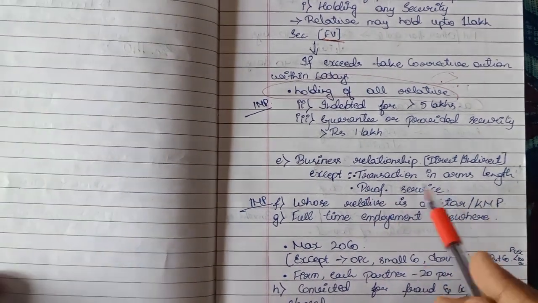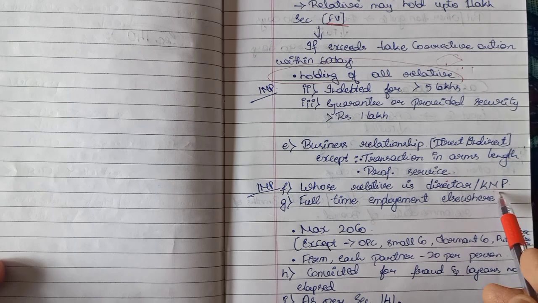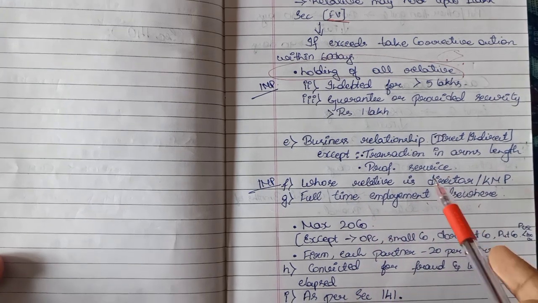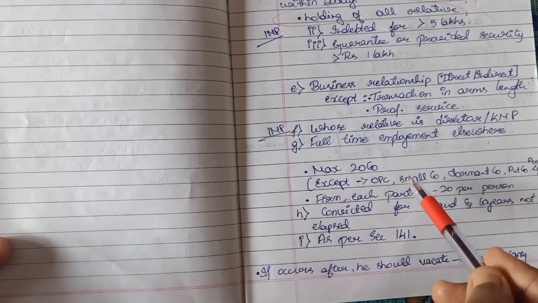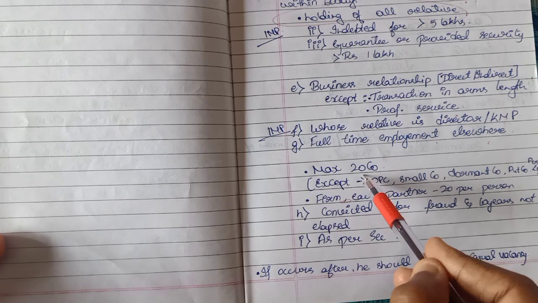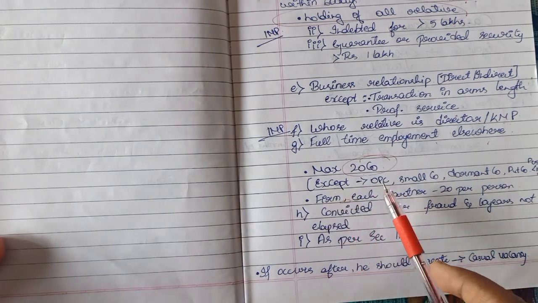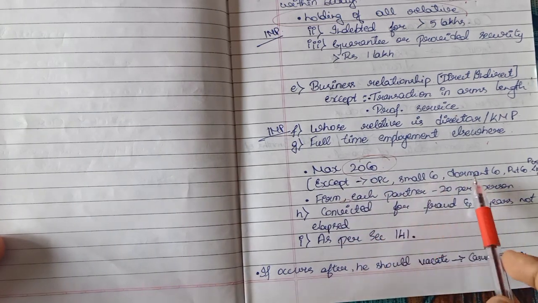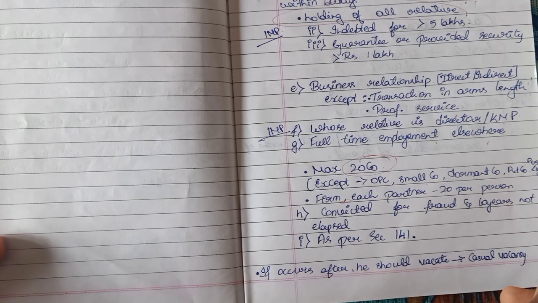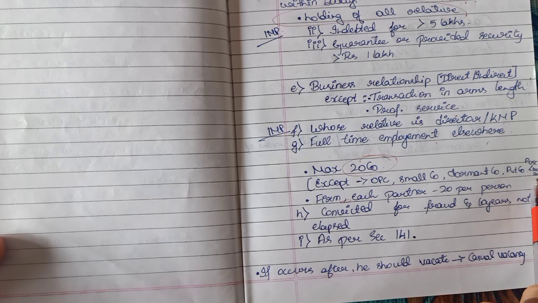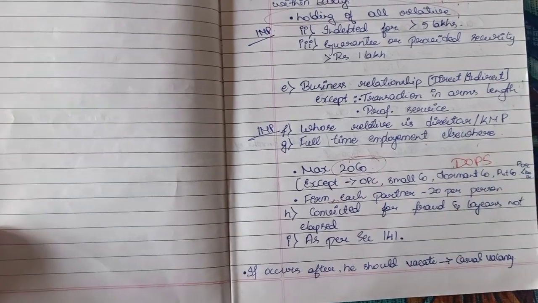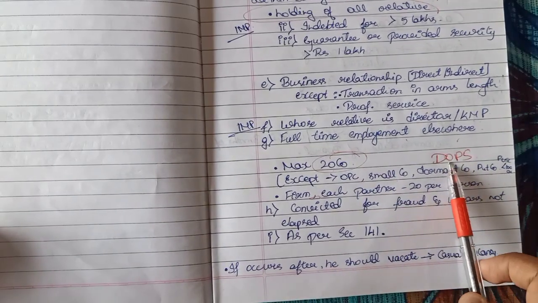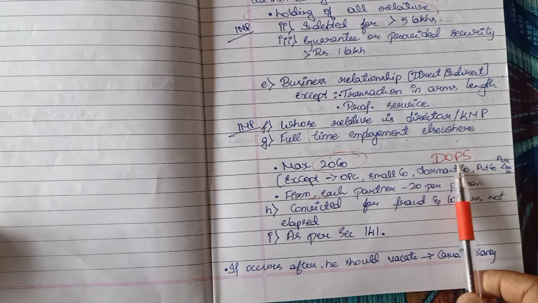Or professional service, whose relative is director or KMP, full-time employment elsewhere, maximum 20 companies. We discussed that. Once again we'll see which companies will be included and which will be excluded in the count of 20 companies. It will exclude OPC, small company, dormant company, private company whose paid up share capital is less than 100 crores. The short form is DOPS: dormant company, one person company, private company and small company.